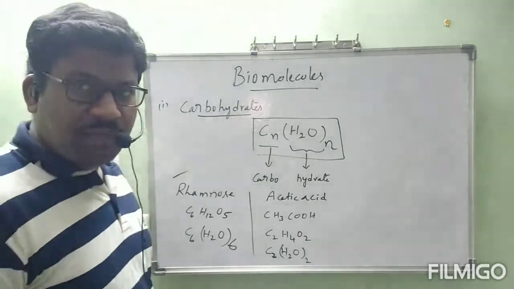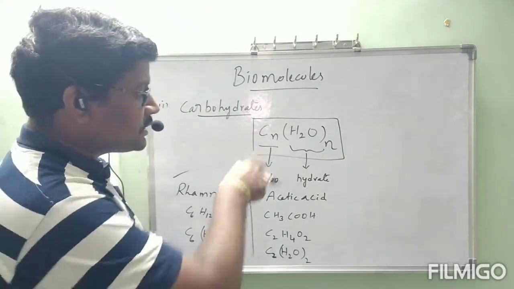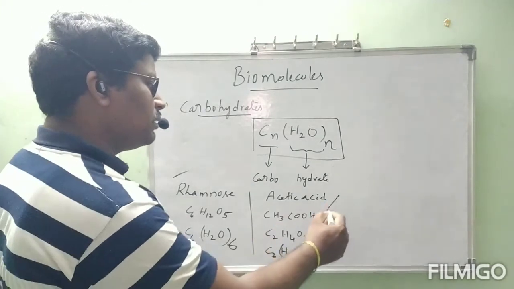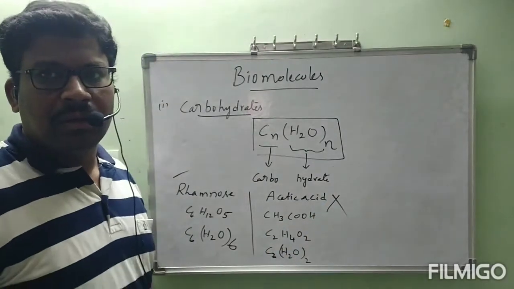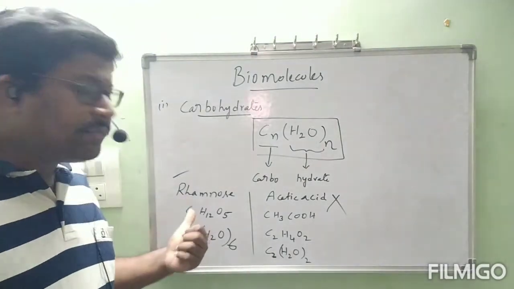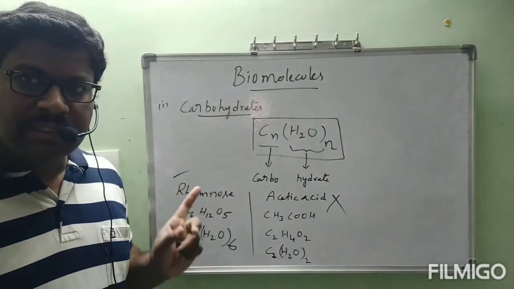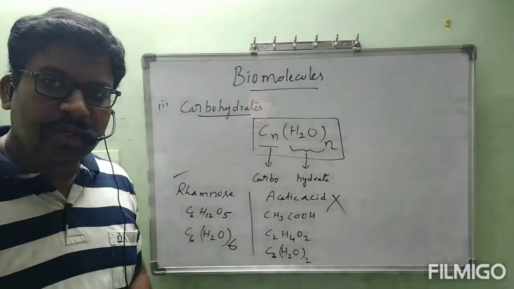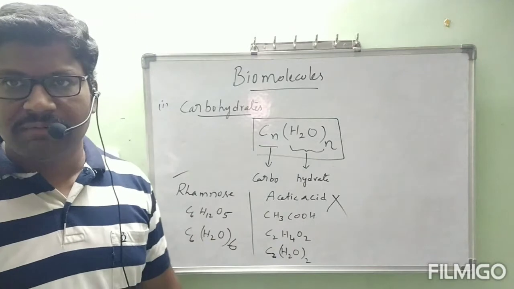Acetic acid follows the general formula like a carbohydrate, but it is not a carbohydrate. Rhamnose is a carbohydrate but does not follow the general formula. Acetic acid is not a carbohydrate but follows the general formula.